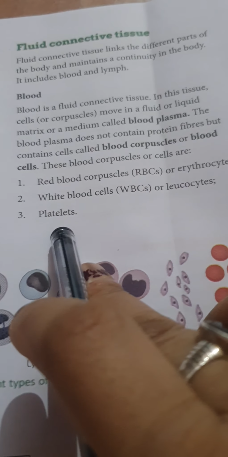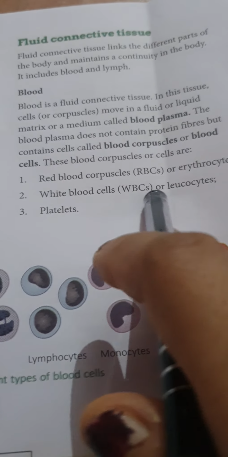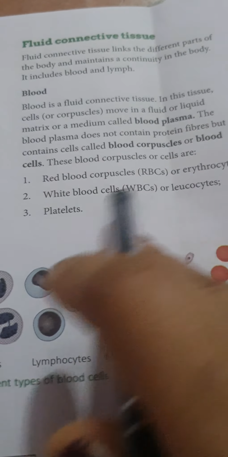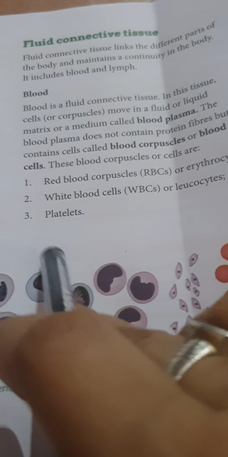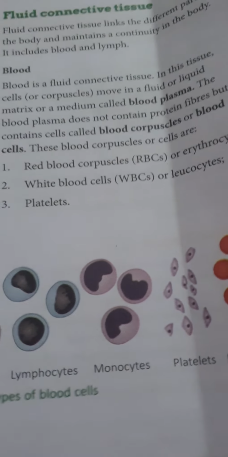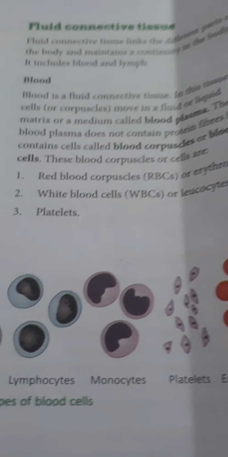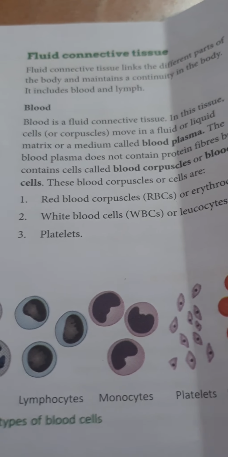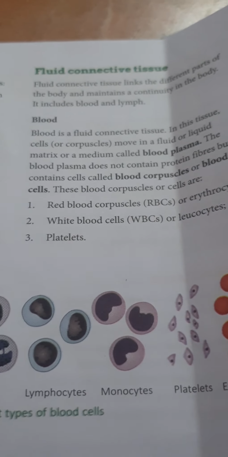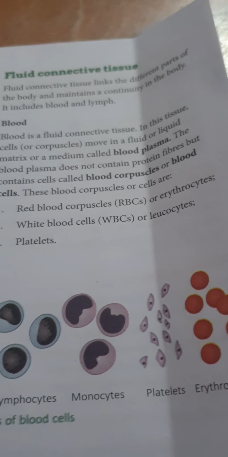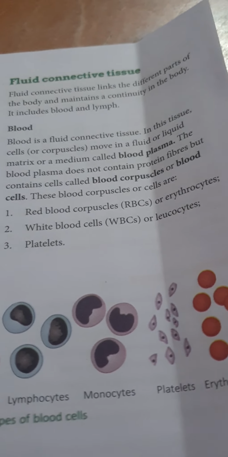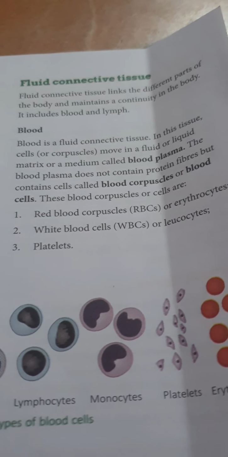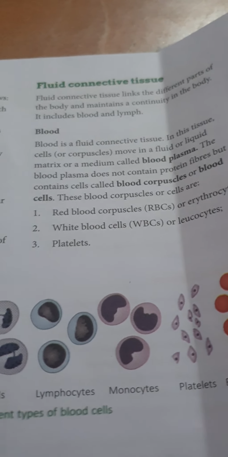Erythrocytes. Second is white blood cells or WBCs or leukocytes. And the third one is your platelets. So, blood is a fluid connective tissue. What is blood? It is a fluid connective tissue. It consists of a liquid matrix called the plasma, in which blood cells are present.